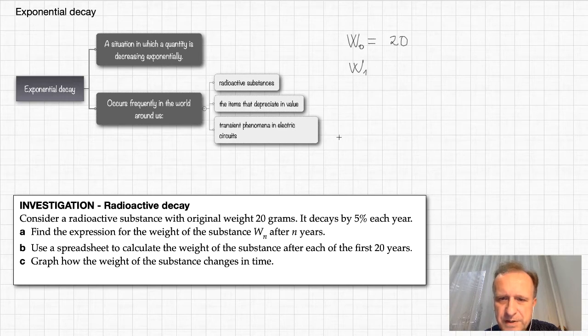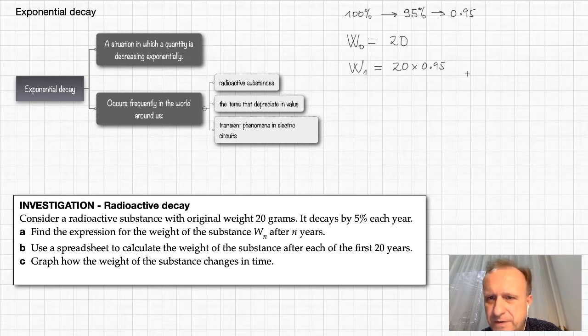Now it has to decrease by 5%. So what does it mean? Initially you had 100%. Then when you decrease it by 5%, you get 95%. So what factor corresponds to 95%? Of course, it's 0.95. So what you have to do to find the weight of the radioactive substance after 1 year is to multiply 20 by this factor of 0.95. Okay, so this is what you get.